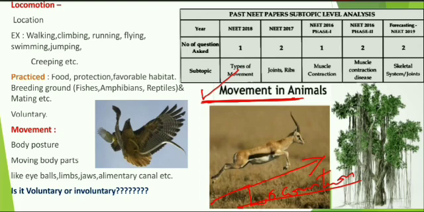All are the same. For our convenience, we have just differentiated movement and locomotion. When we study this topic, generally we use only one term, that is movement. We do not use locomotion. Whether the organism changes body posture or changes location, generally we use only one term, that is movement.